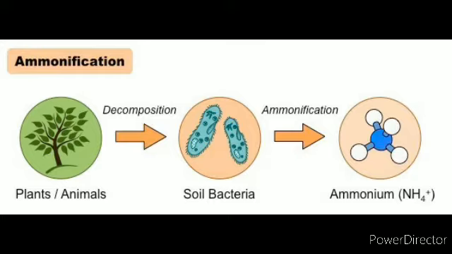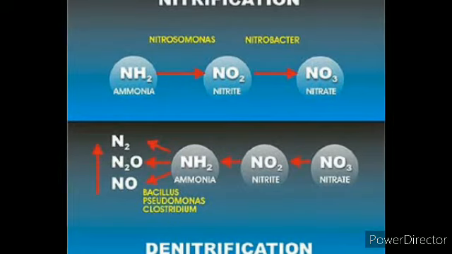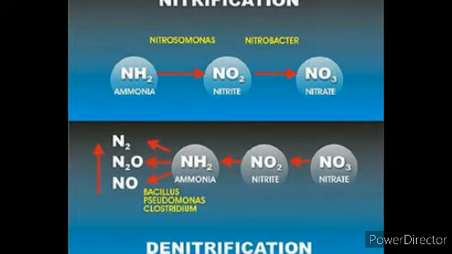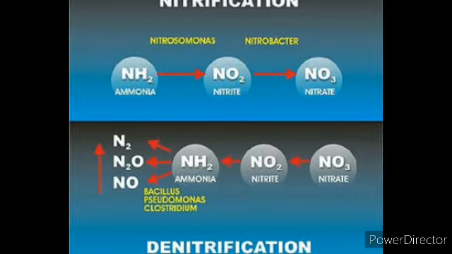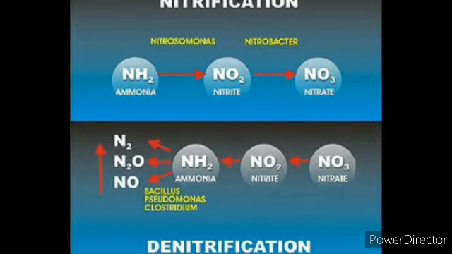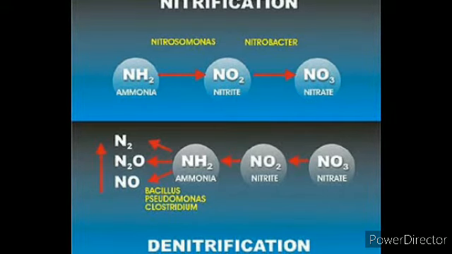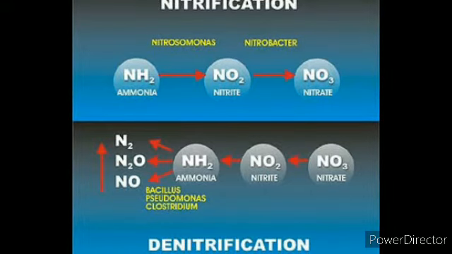So in ammonification some organic compounds, for example proteins, convert into ammonia, and that is called ammonification. And the next one we have nitrification. So in this process ammonia further converts into nitrates, right? So this is called nitrification.